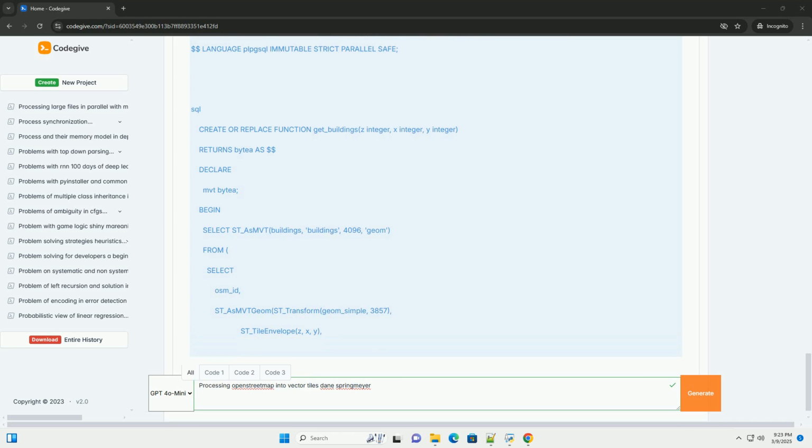Simplifying geometries. Vector tiles have size limits. Simplify the geometries to reduce the data size. Use ST_SimplifyPreserveTopology to maintain topology and avoid gaps. This is a crucial step. Skipping it will result in very large tile sizes and poor performance.